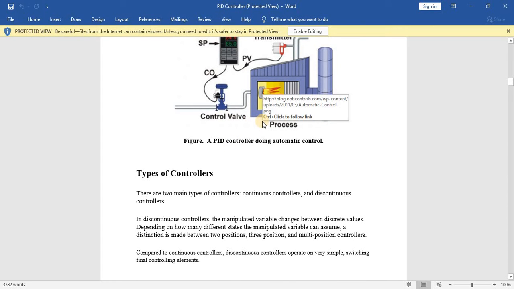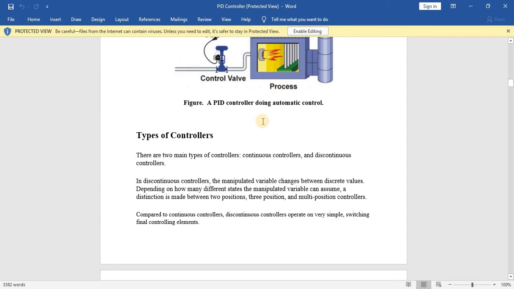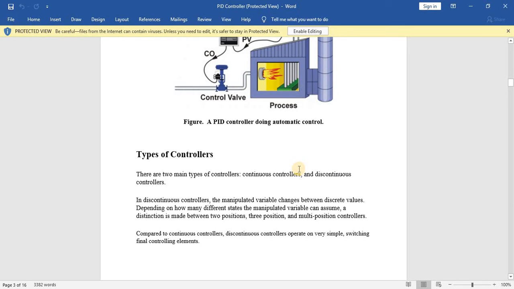But there are different types of PID controller. Okay, so first, in basic controllers, there are two main types: continuous controller and discontinuous controller. In discontinuous controllers, the manipulated variable changes between discrete or digital values.